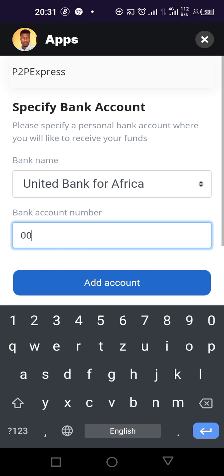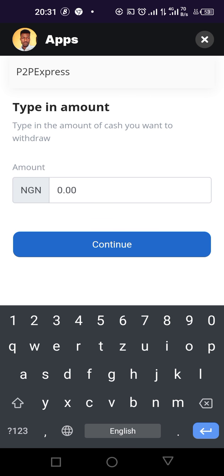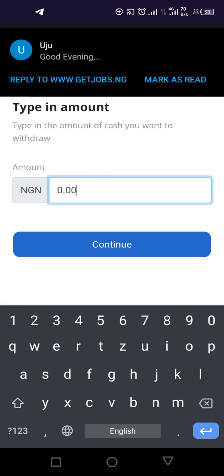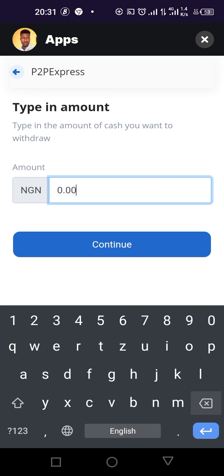For example, that is 2058949474. You click on add account. You put the amount you want to withdraw. Let us say 5,000 naira.